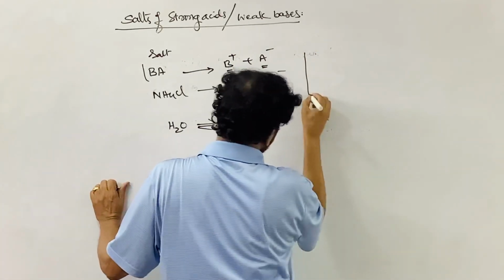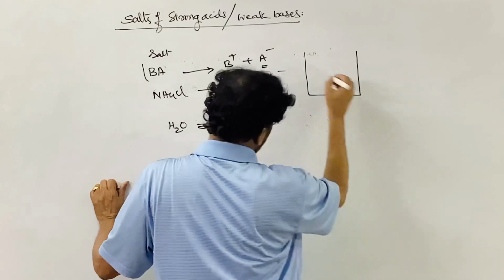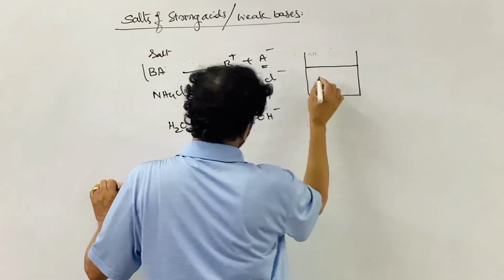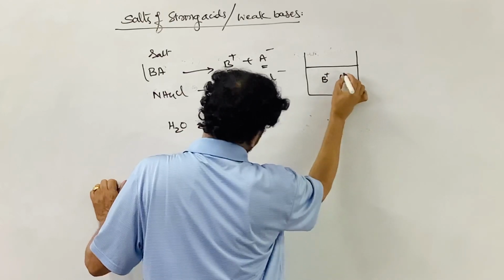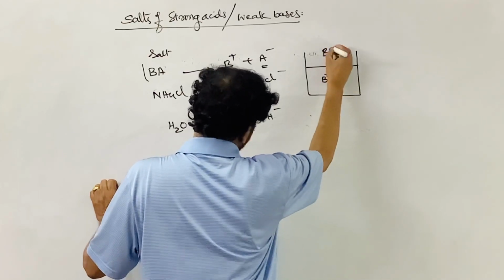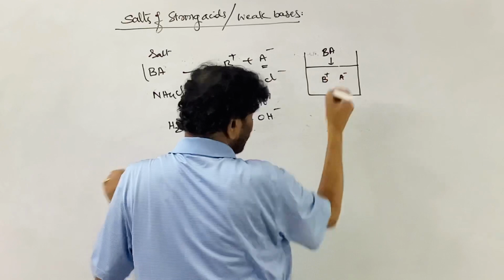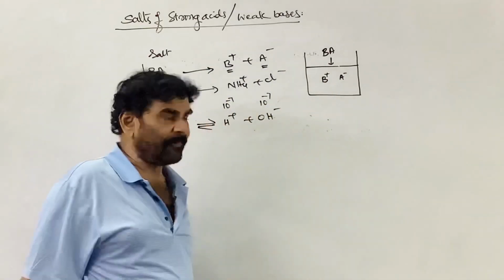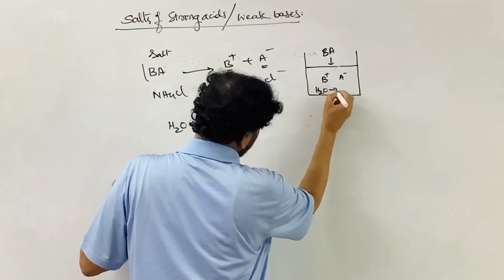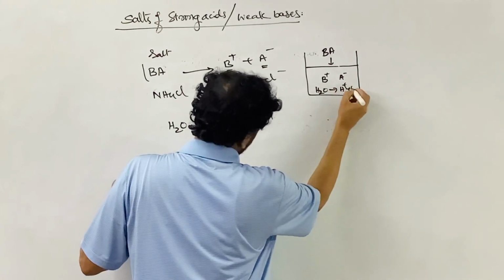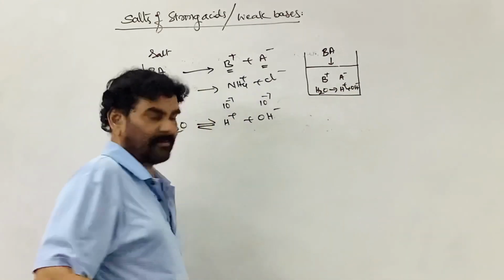Let me write this one. This is the water, chemically neutral. To this, BA is added. This is B plus and A minus ion. BA is the salt added to this, dissociating and existing in this form. Here, an equilibrium exists in this system, H plus ion and OH minus ion.